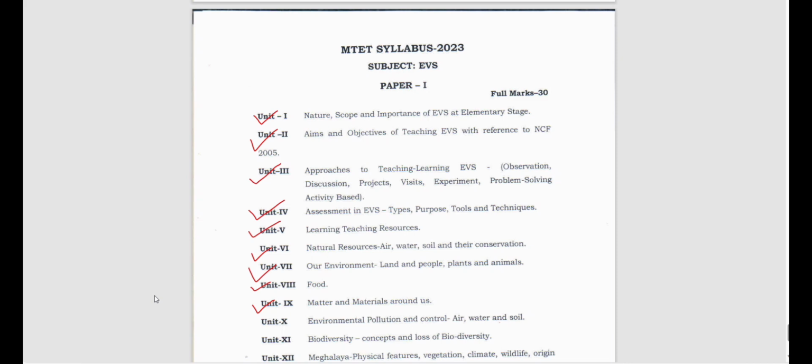All right, there are different types of forces between them, there are different types of arrangements they follow, compressibility they have, flexibility they have, rigidity they have. All right, interconversion we will study, water cycle, nitrogen cycle, carbon cycle, we shall study. All these things will come under matter and materials around us. And of course materials can be metal, can be non-metal. So it is a vast variety, which we will go into in detail when I make a dedicated video on this. So let's go to now unit 10, environmental pollution and control, air, water and soil.